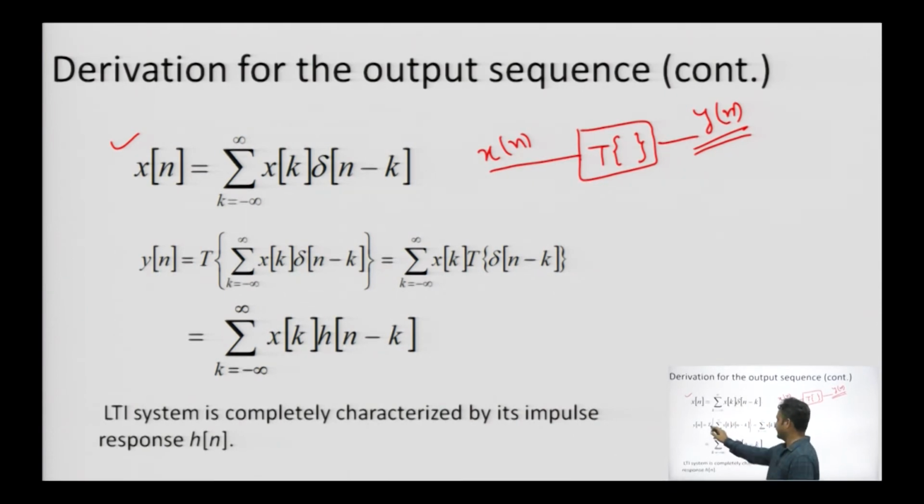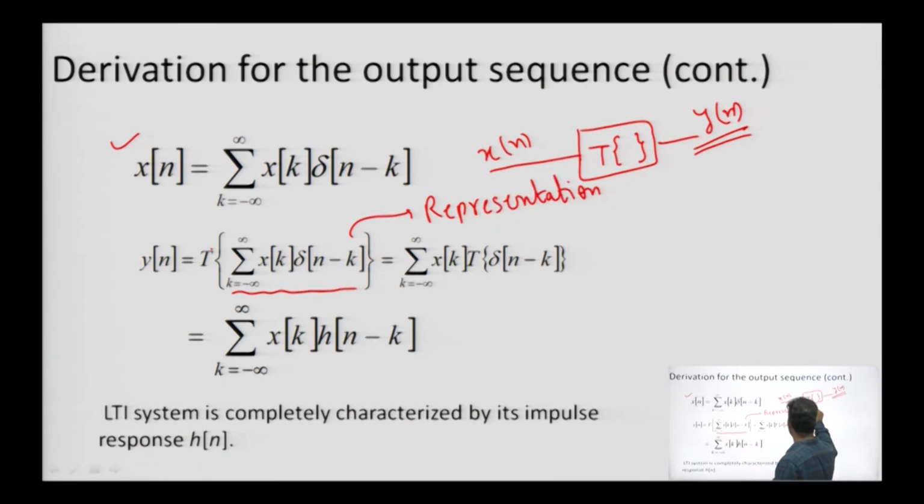Now, we represented the transformator part, we have just replaced the x(n) part as it is. This is the part which we have just derived, right. We have represented it as the input sequence, so we can call this a representation of x(n), right, and then this transformator will be applied to it. Whenever the transformator is applied onto the entire x(n) representation, it is going to be applied on the delta function.